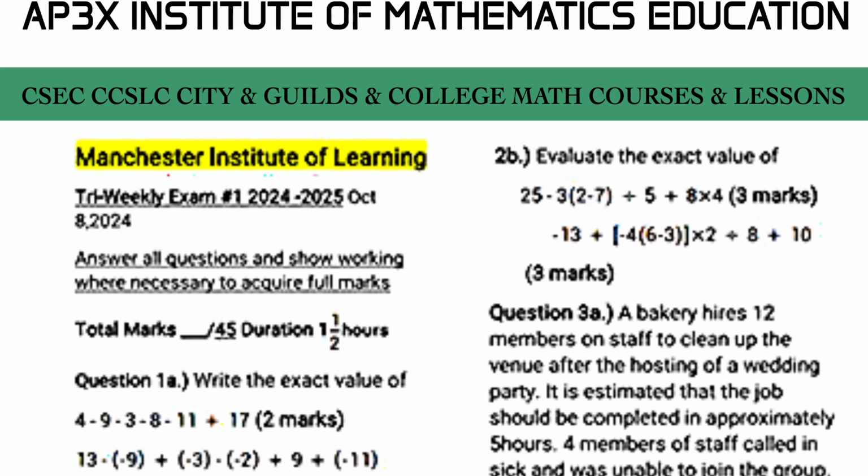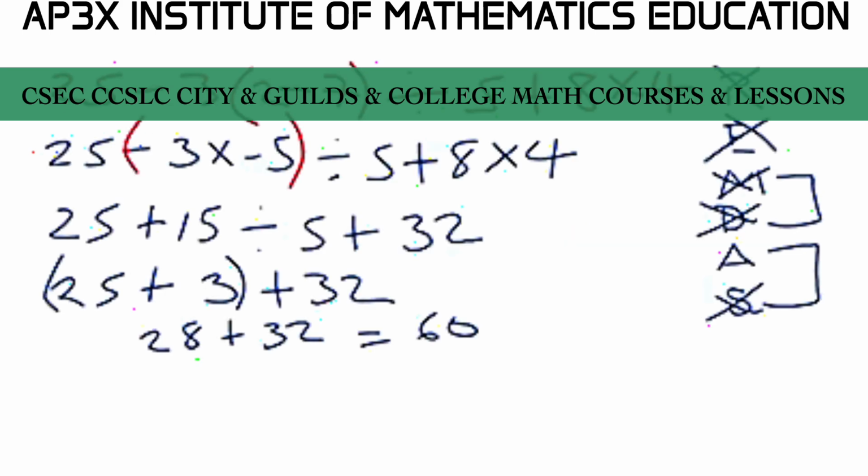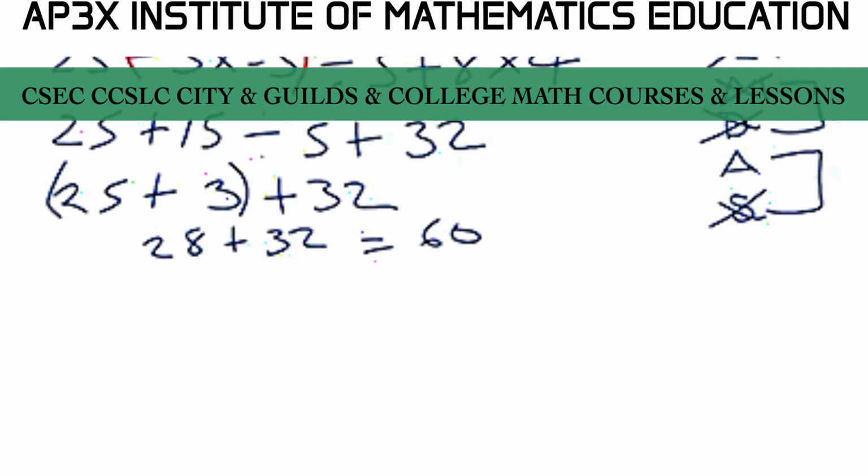This negative 13 plus open square bracket. So let's just take that down. That's negative 13. Okay, let's just use a different color ink here. So that's going to be negative 13 plus open square bracket, open curve bracket, 4 multiplied by, well, pardon me, not 4 multiplied by, but 4 open curve bracket.